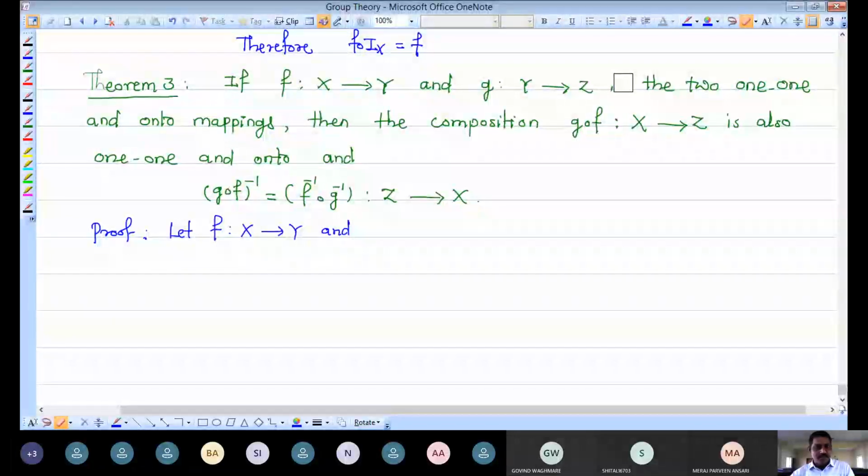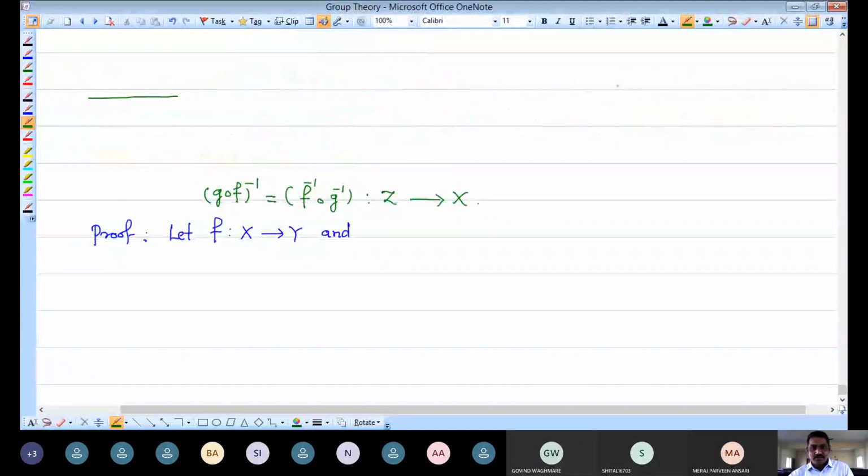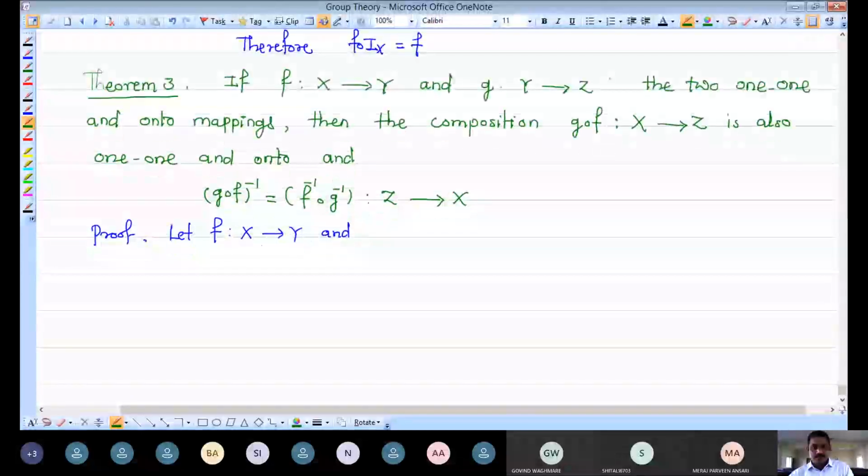Replace this B by R, because we are starting with: if F and G are... just note, right here I am making the correction in the statement.